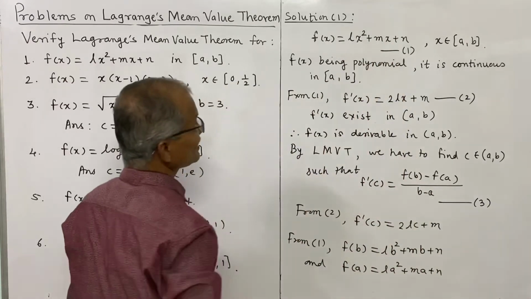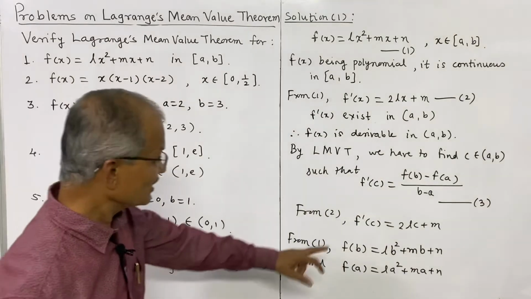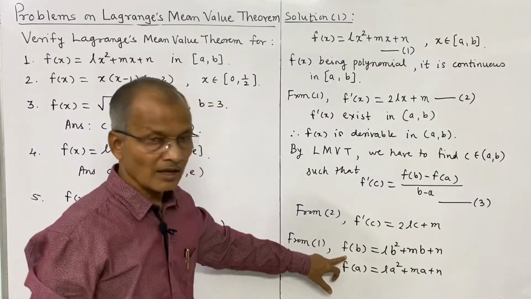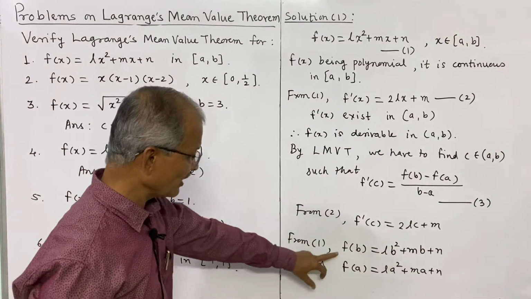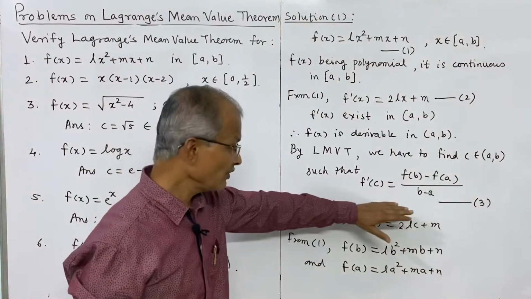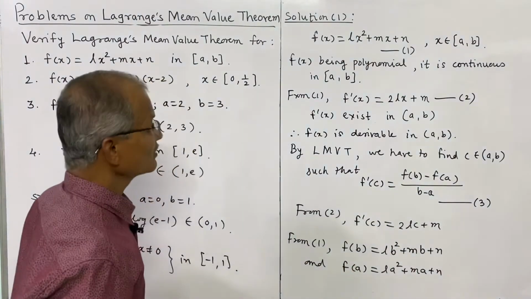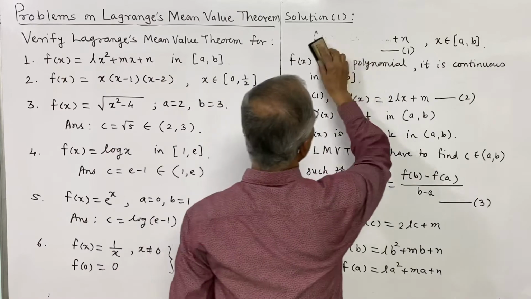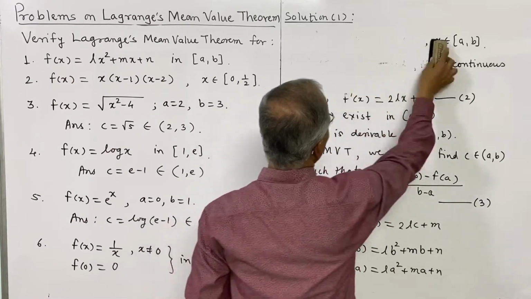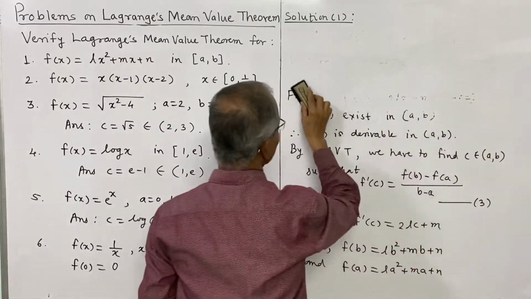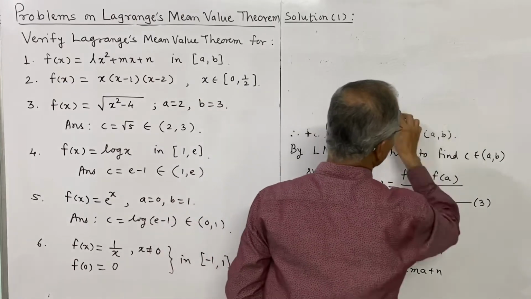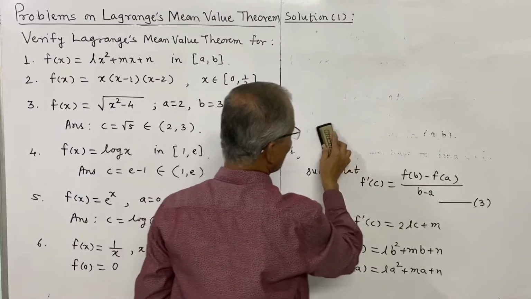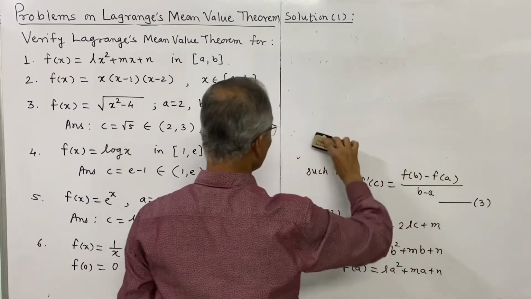Again from this, replacing x by a. So thus we have obtained these values, f dash of c, f of b and f of a. Now we put these values in 3.